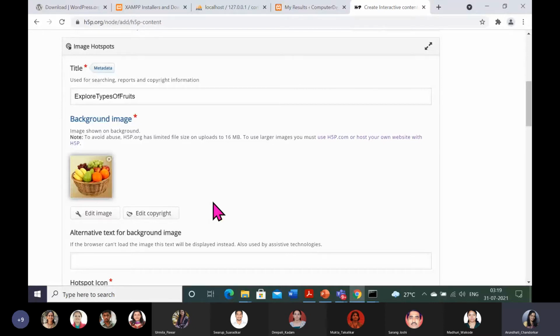I will show only 2 hotspots. Suppose 5 to 6 fruits are there: banana, guava, orange, grapes, and apple. Only 1 or 2 hotspots I will show you.